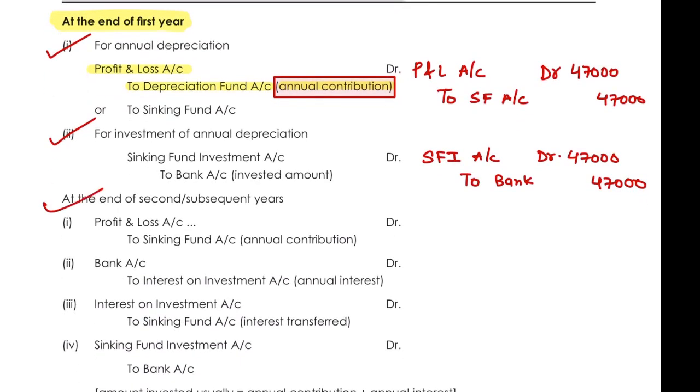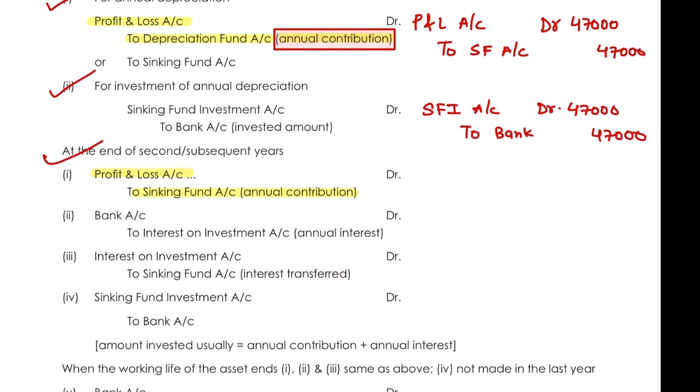At the end of the second year, again we will do the same entry, that is P&L account debit to sinking fund account as an annual contribution. And again, if we are investing something, we will get a return on it. So when we get the return on it in our bank account, it will be bank account debited to interest income. Okay. In your books, it is given that you have received the interest.